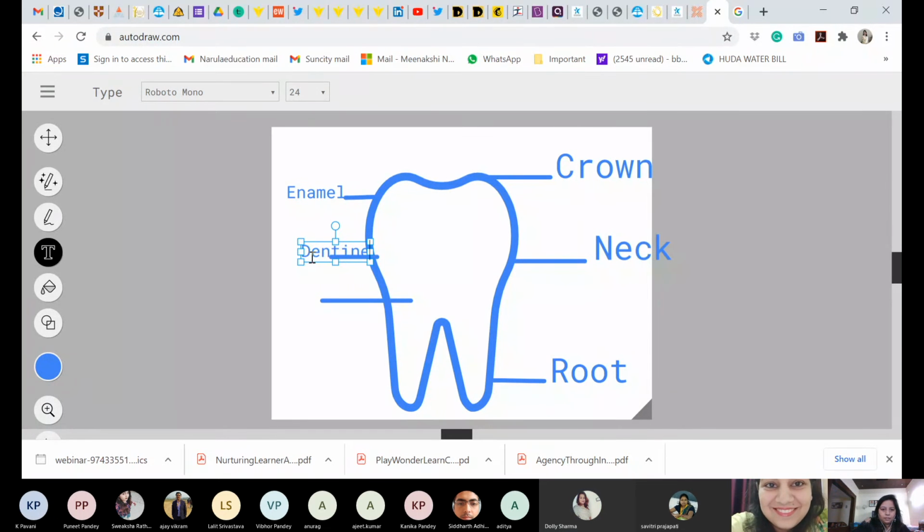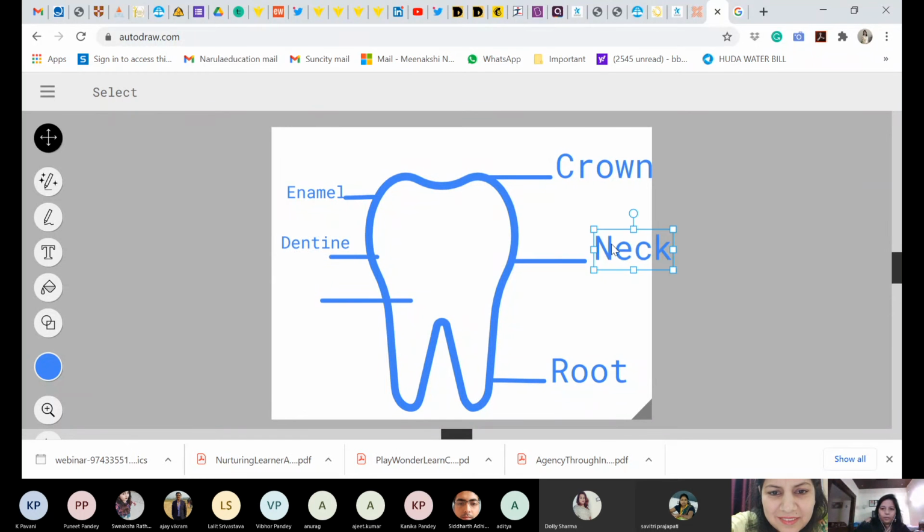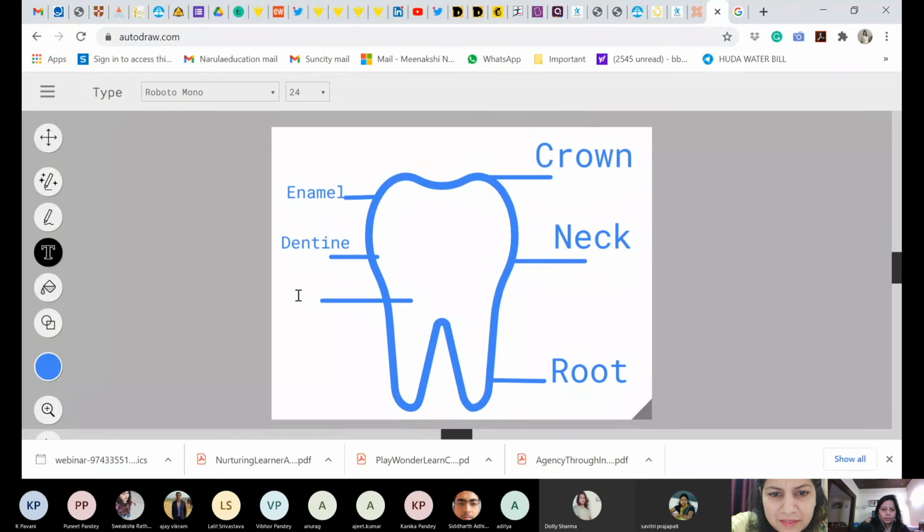This is Dentine. Okay, you may easily move it from here to there, whatever you want to do, right? Inside is the pulp. So this is how you will be able to do anything you want to do. This is just amazing. And not only this. Now suppose you have explained this. After this, again go to these 3 lines, or even you see fill, you want to fill it, you can fill the color over here.